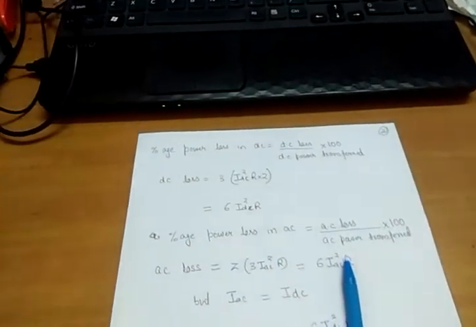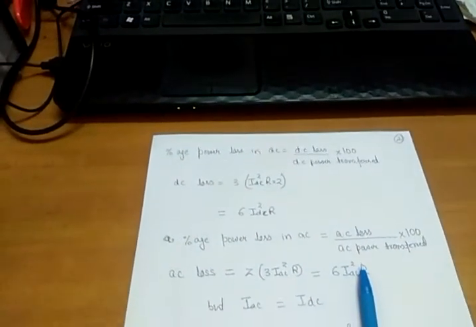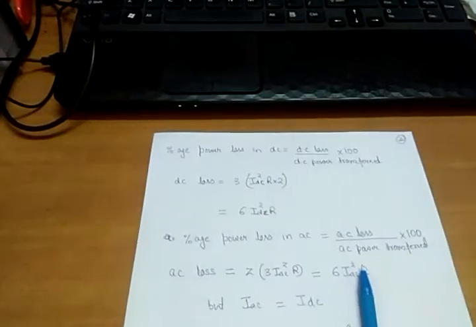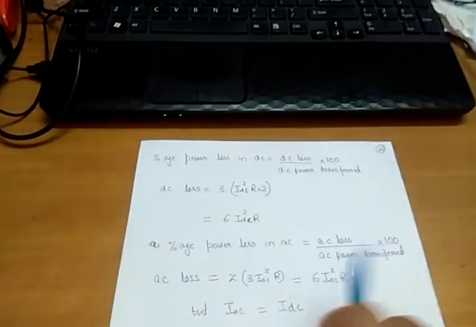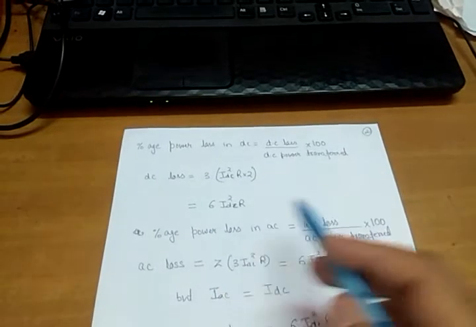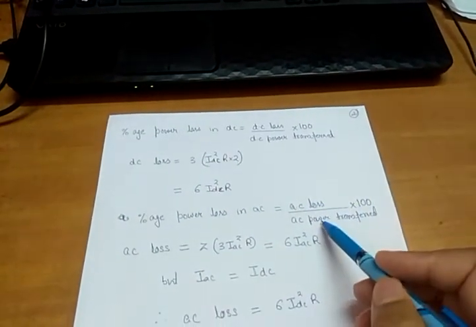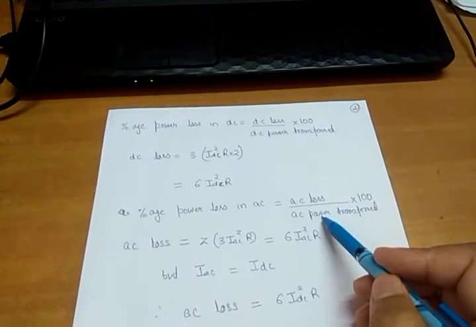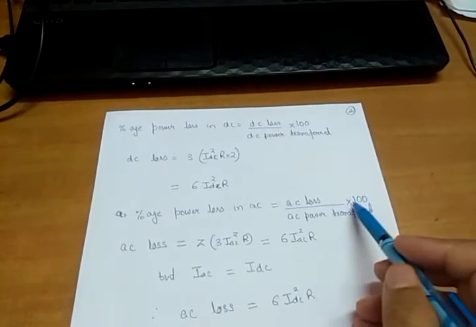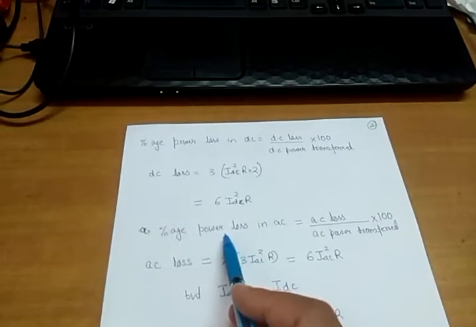If I multiply it by 100, I will get percentage power loss.